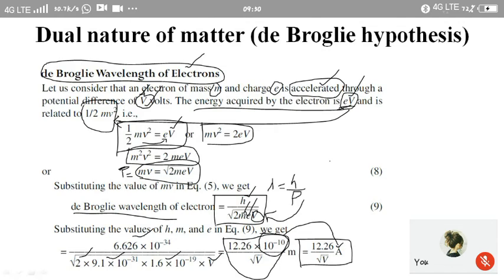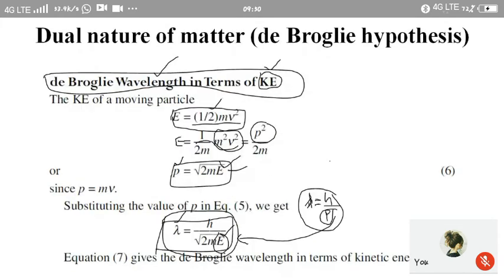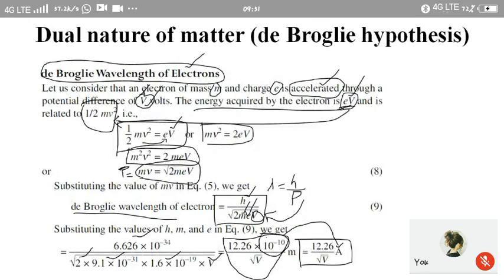Then we got the expression for lambda in terms of kinetic energy, lambda is equal to h by square root of 2mE. Then we got the expression for lambda for an electron moving or accelerating with a potential difference of V volts, which is 12.26 by root V Angstrom units. If it is in meters, then it is 12.26 into 10 to the power of minus 10 by root V.